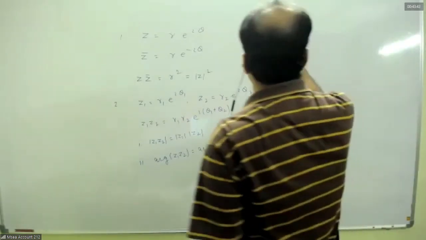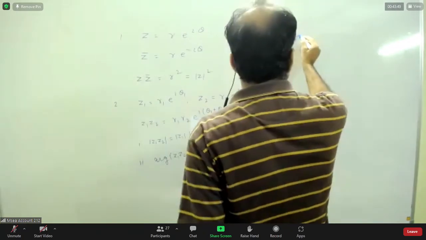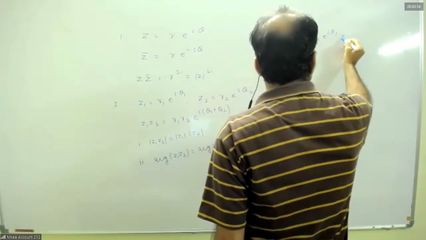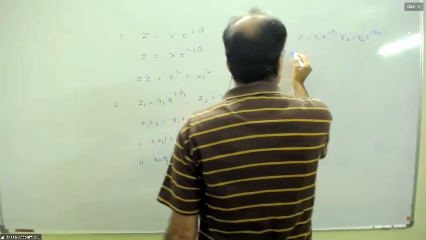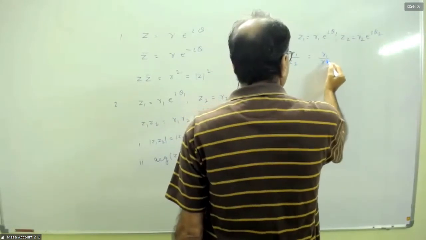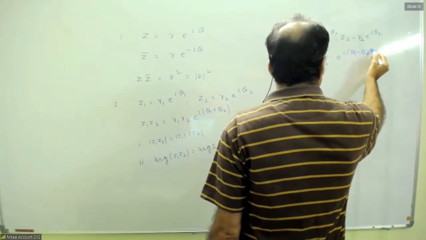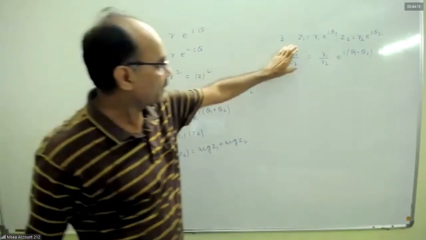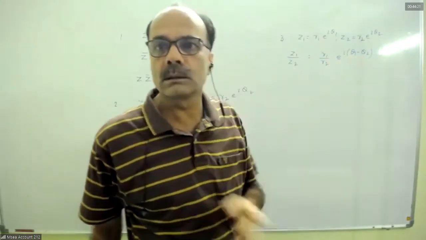Third one, same. z1 is this, z2 is this. z2 is r2 into e to the power i theta 2. z1 by z2 is r1 by r2 e to the power i times (theta 1 minus theta 2). Okay. So this is a complex number whose magnitude is this. Argument is theta 1 minus theta 2.